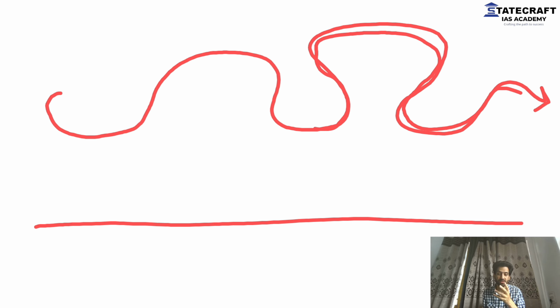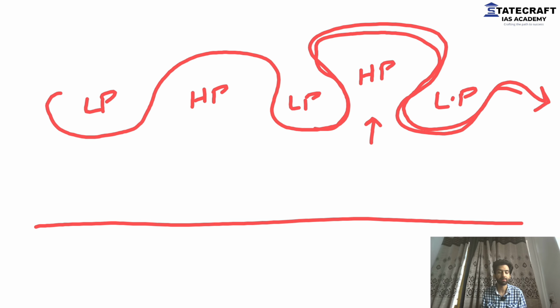And what this causes is that it starts to trap air. We have low pressure on one side, high pressure on the other side. Now, why is this low pressure, high pressure? For this, you need to learn Buys Ballot's law and other things. Right now, we will not go into that much detail. That's something for optional level knowledge. You don't need that for GS.